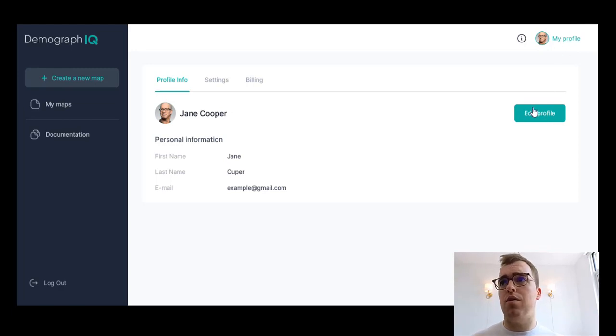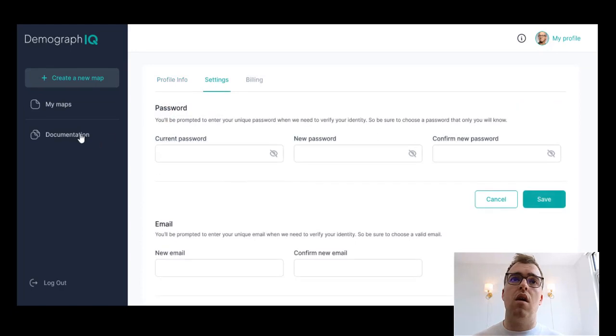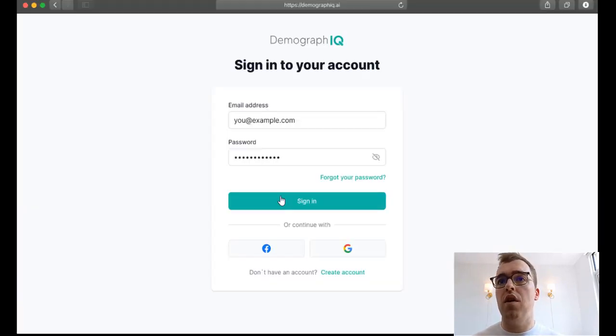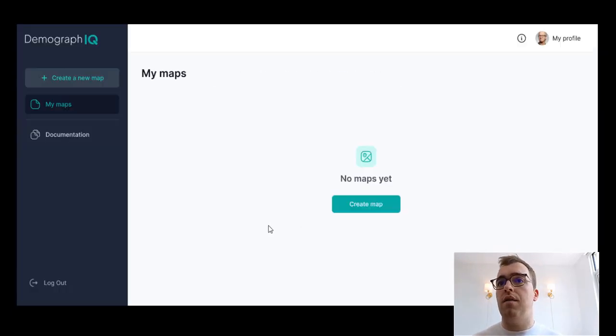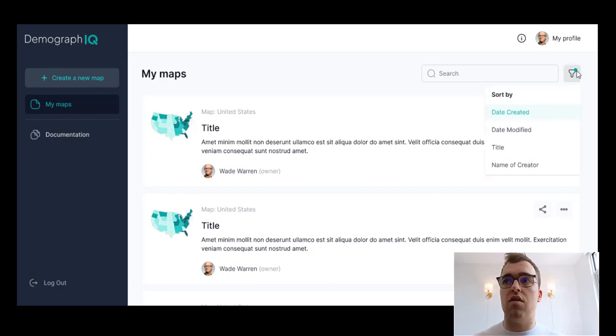Also, you can see a typical profile section, right? Name, email, settings, all that good stuff. And then, of course, log out, create account, sign in, create maps. And if you make maps and you want to go back to them in the past, you can look at them here. And you can also sort them using all the standard criteria that you're used to seeing, such as date created, modified, title, name of creator, and such.